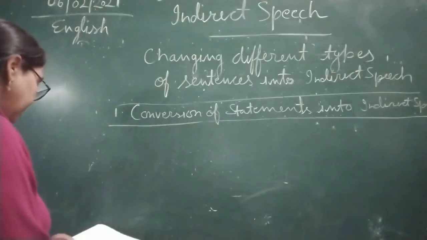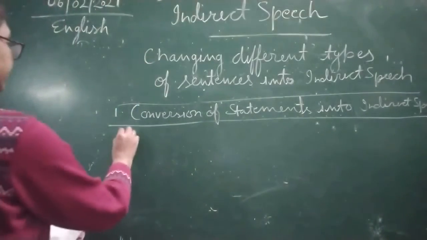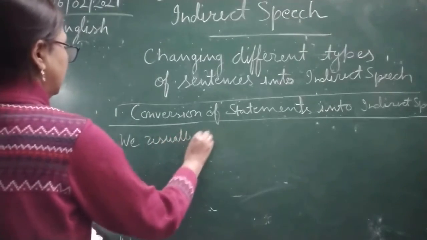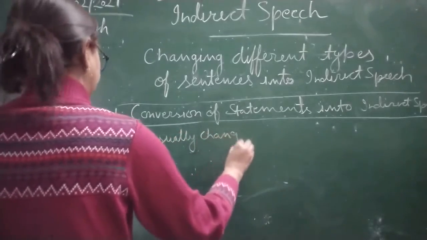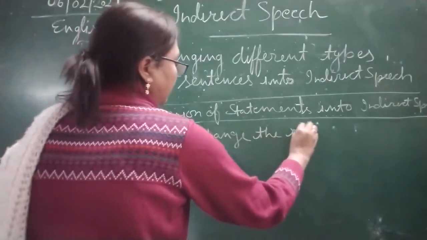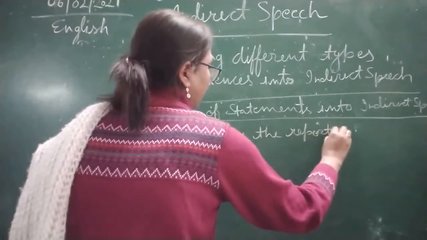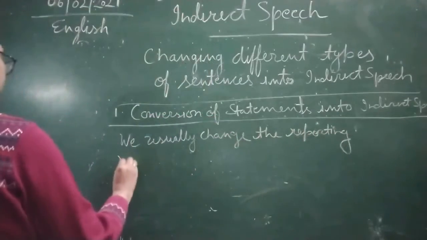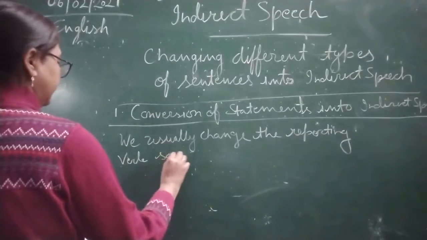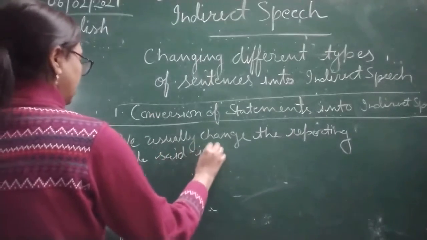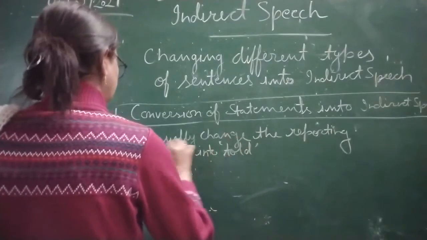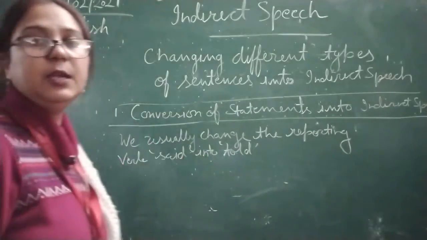So children, we usually change the reporting verb said into told. This is a general thing that we change.